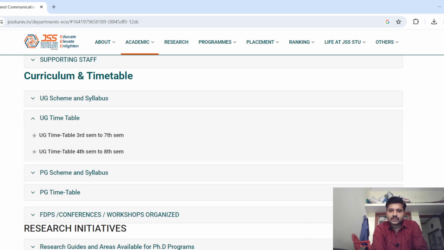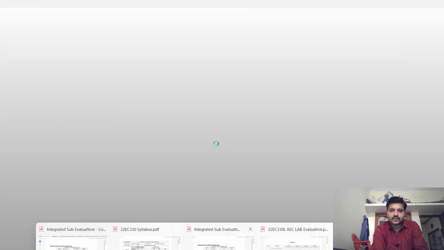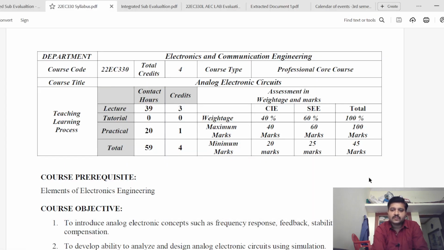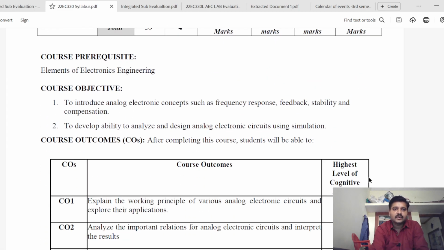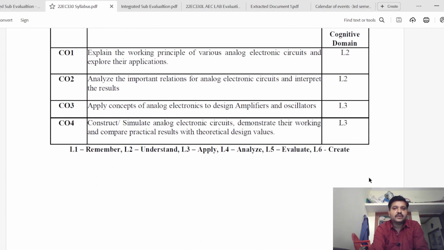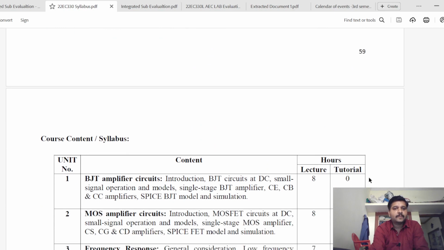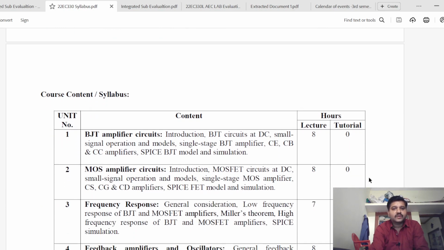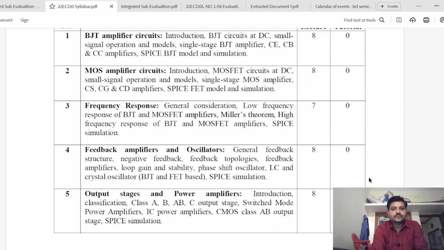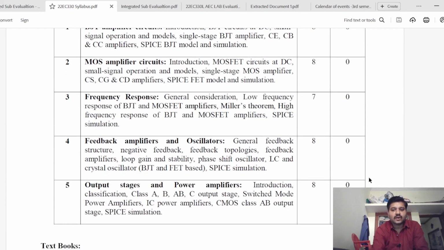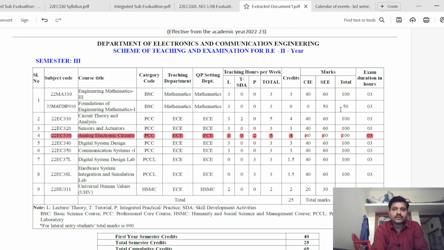So this is the brief introduction about the syllabus along with the content and the activity you are going to do in this entire semester, the content and how they are evaluated, corresponding to your evaluation for internal and external SEE, okay, for this subject.